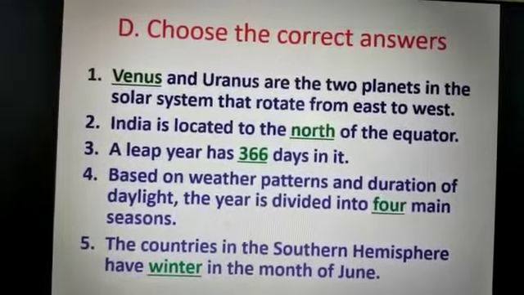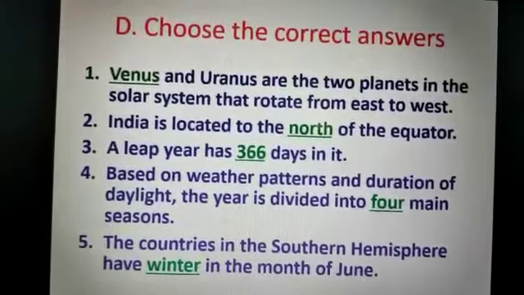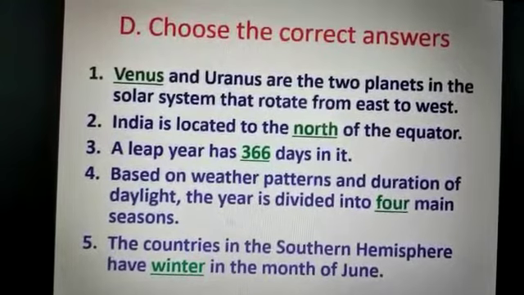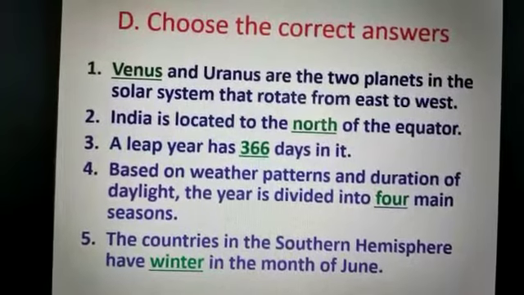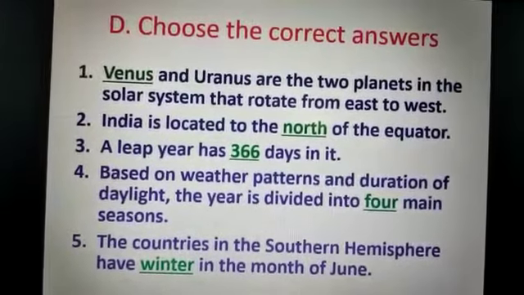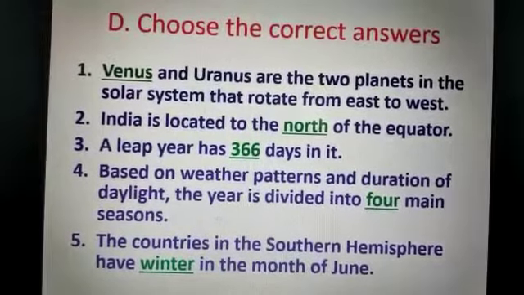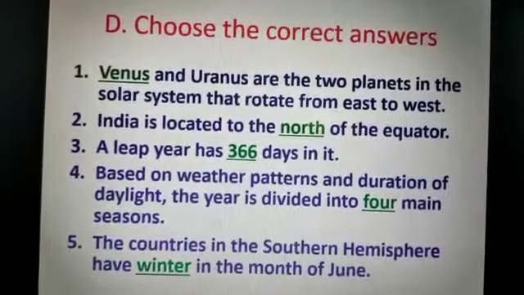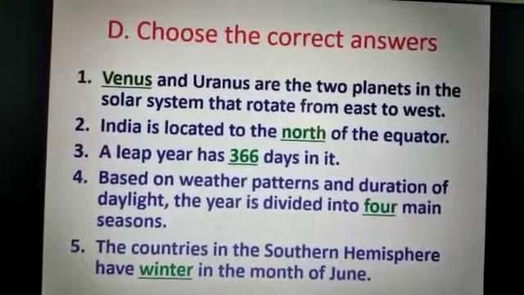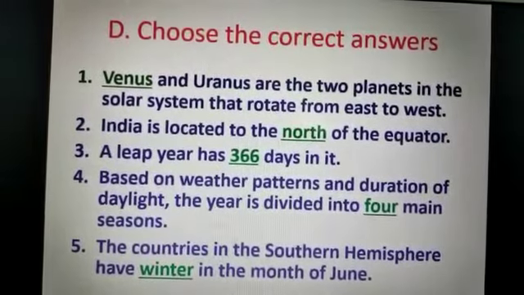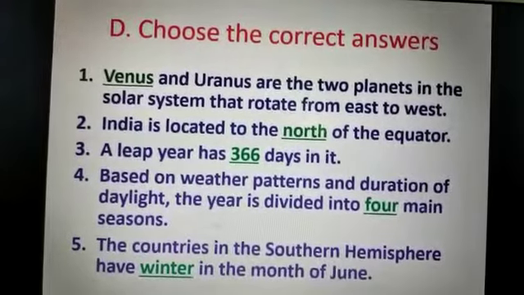Next, number 2. India is located to the dash of the equator. Options are given: A. North, B. South, C. East. It will be A, North. So, India is located to the north of the equator. Next, number 3. A leap year has dash days in it. Options given: A. 364, B. 365, C. 366. The right answer will be C, 366. That means a leap year has 366 days in it.